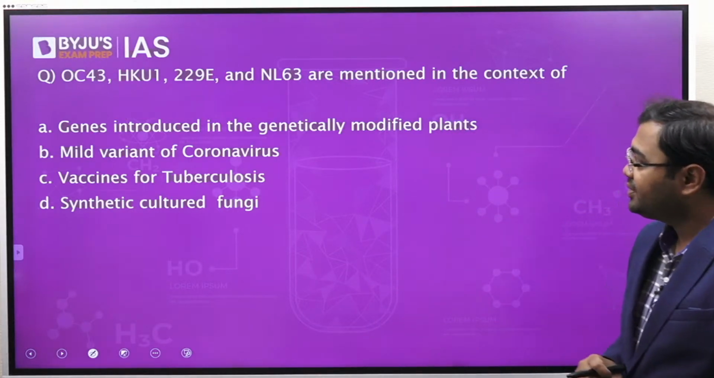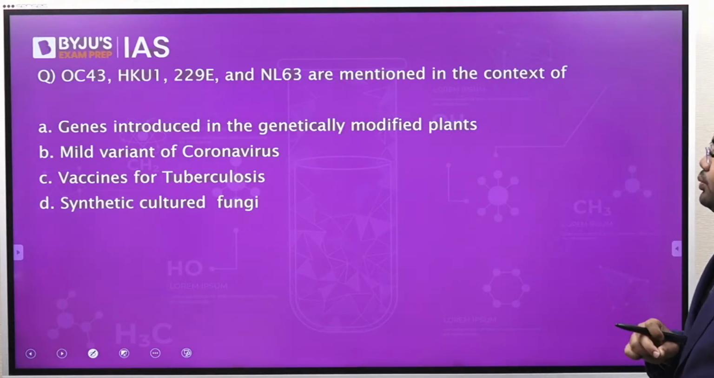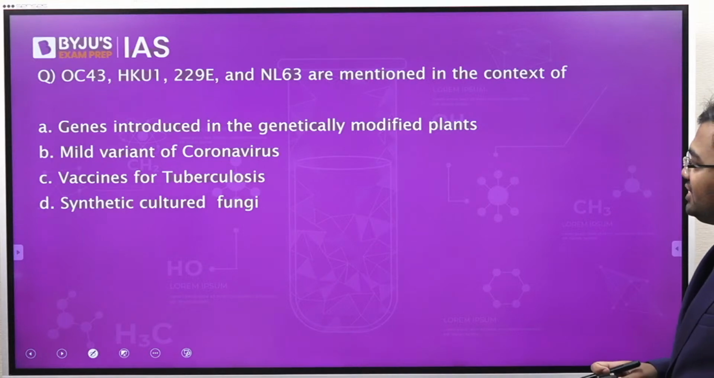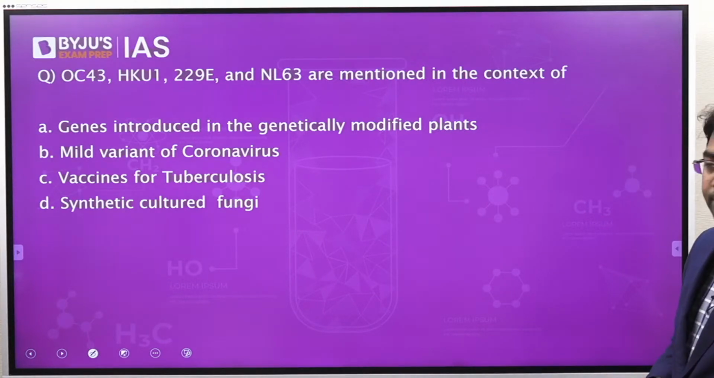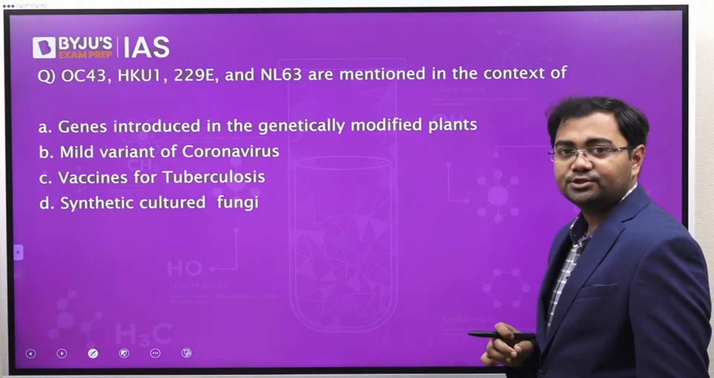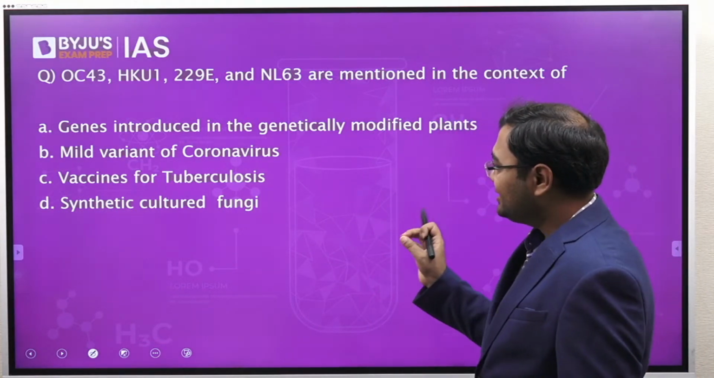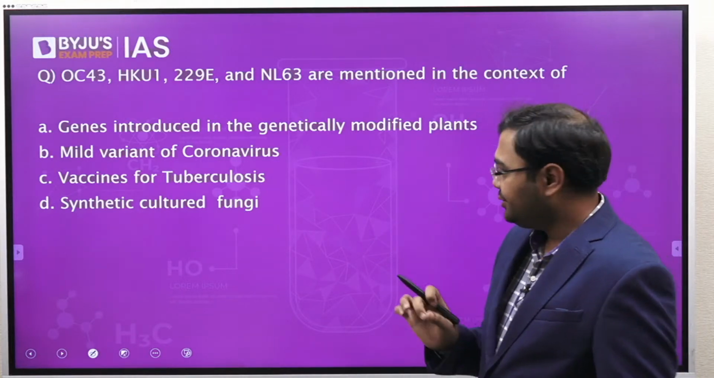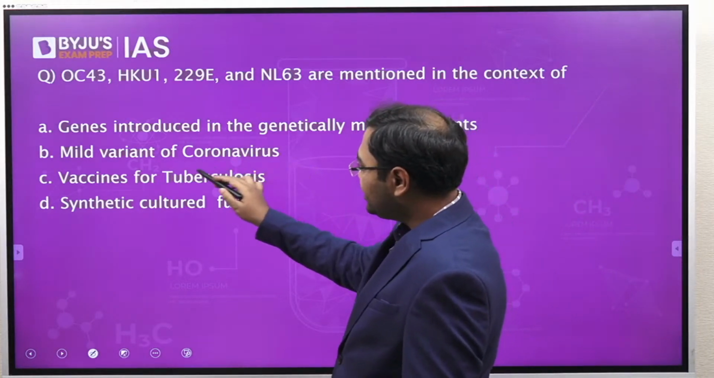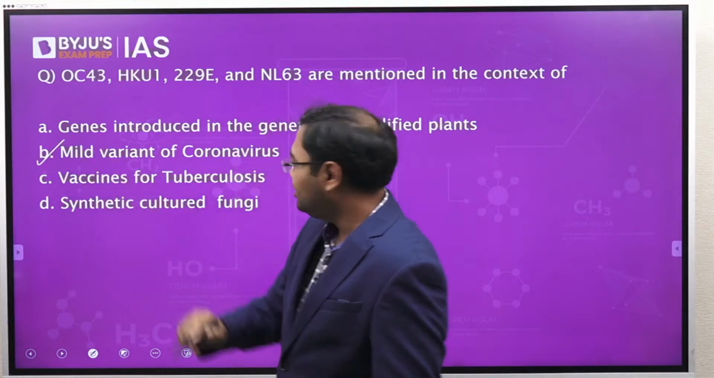The first question. OC 43, HKU1, 229E and NL 63 are mentioned in the context of: A. Genes introduced in genetically modified plants, B. mild variants of coronavirus, C. vaccine for tuberculosis, and D. synthetic culture fungi. Now here, what are these? These are mild variants of coronavirus.